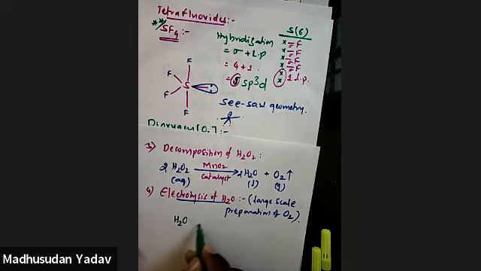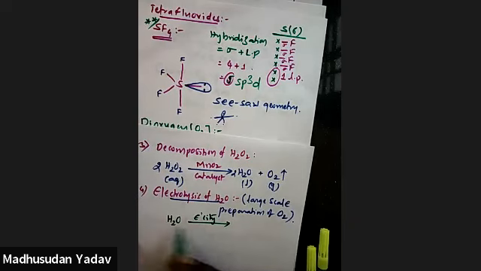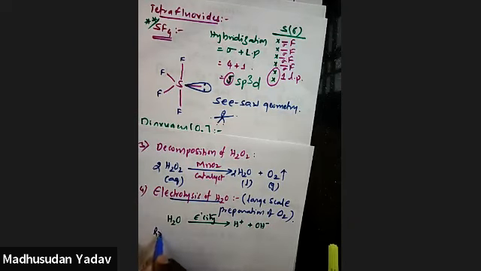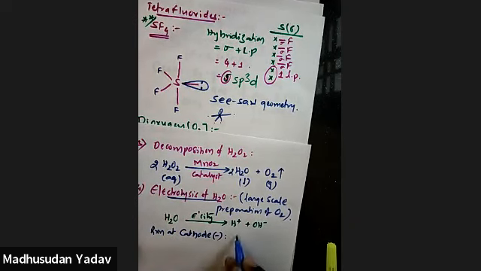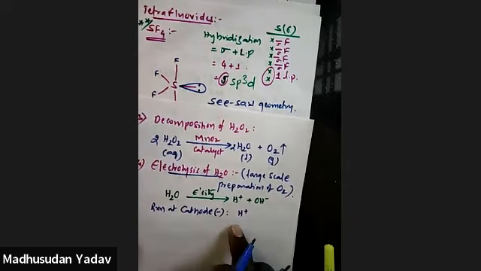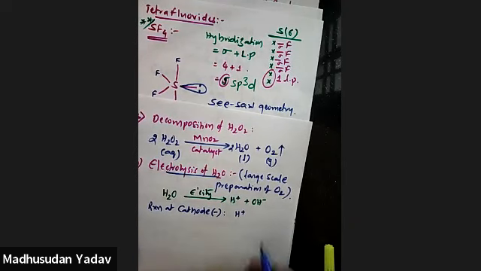When electricity is supplied, generally what happens to this? It will dissociate into cation and anion. This is the cation, this is the anion. Now what happens to the reaction at the cathode? Cathode means it is a negative sign electrode. So negative sign, so it attracts positive ions, cations. So H+ comes to the cathode side.